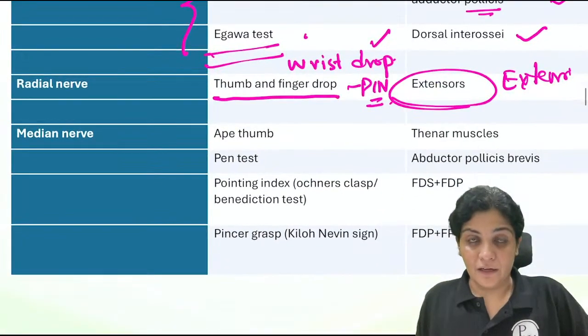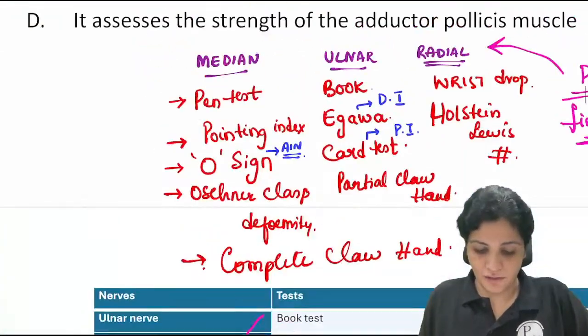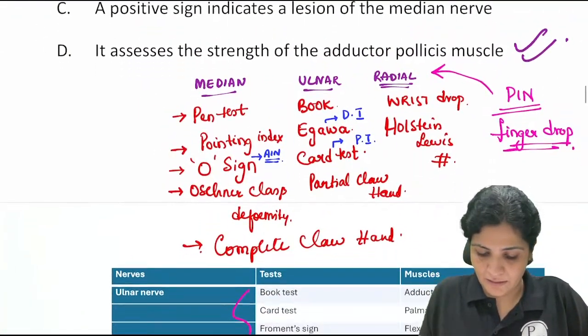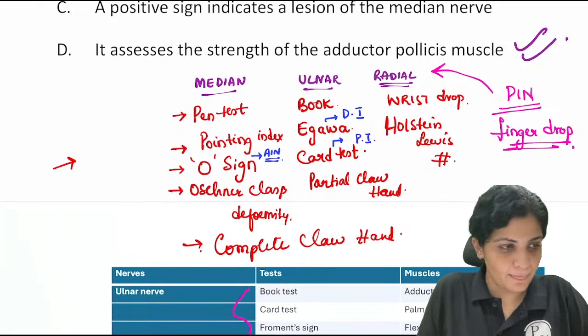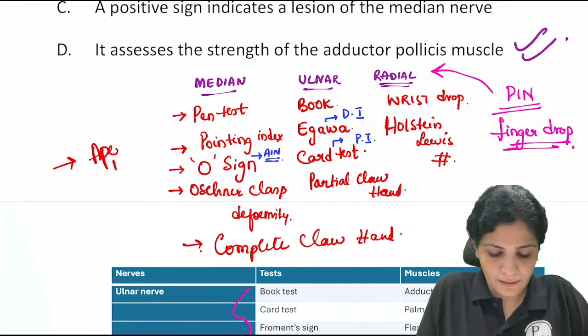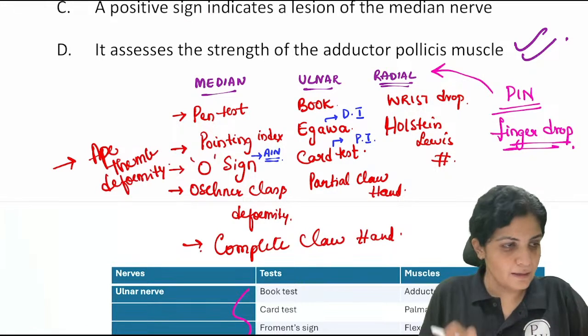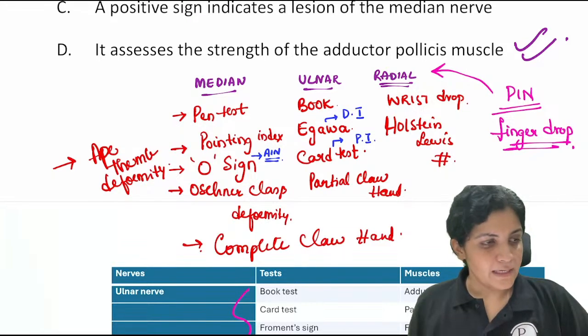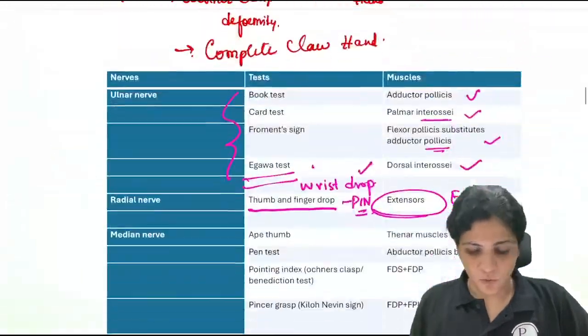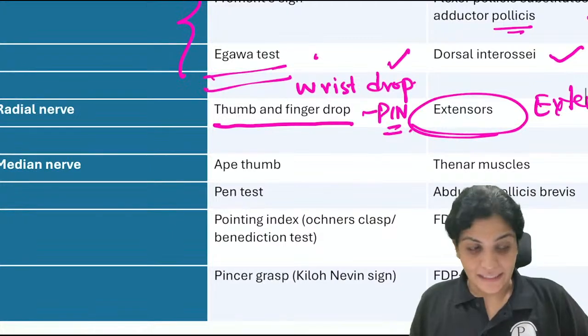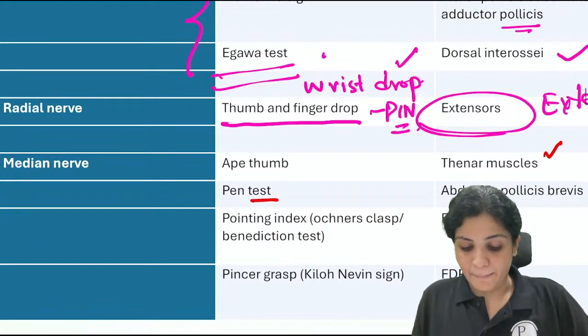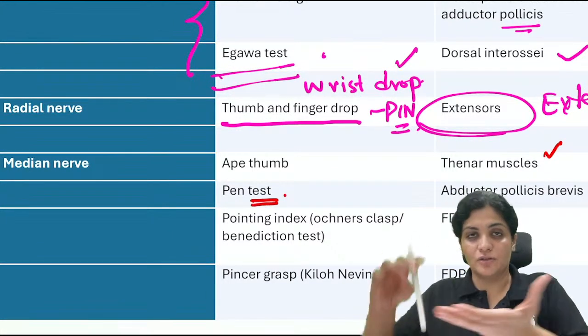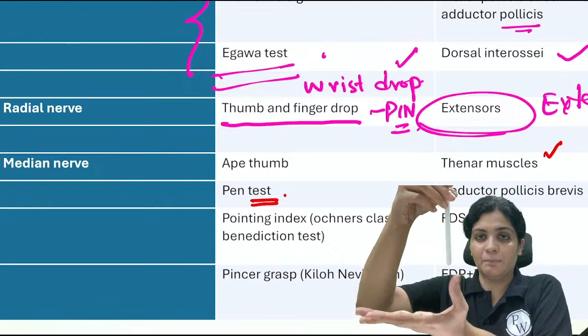Then in the median nerve, oh, I forgot this, ape thumb deformity. Seen in the median nerve, right? Ape thumb deformity is where the thenar muscles are involved, and the pen test is for the abductor. So you're touching the pen like this.